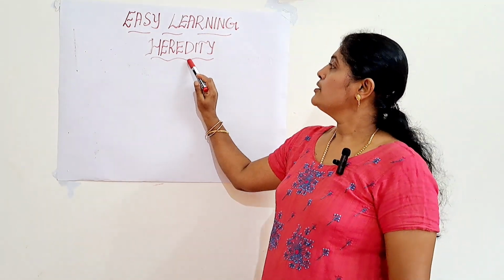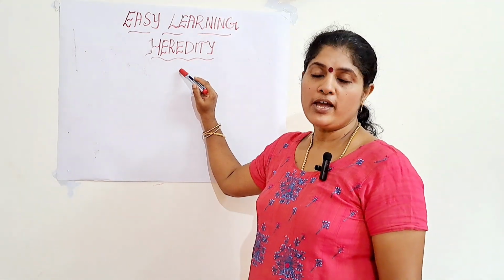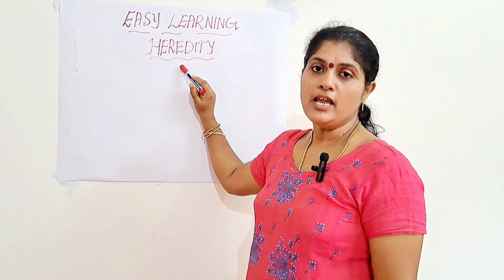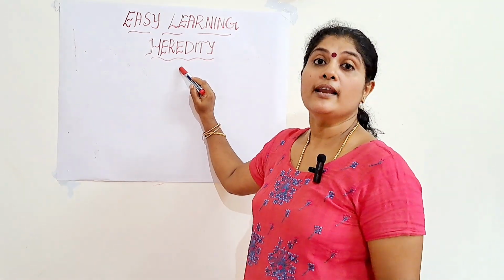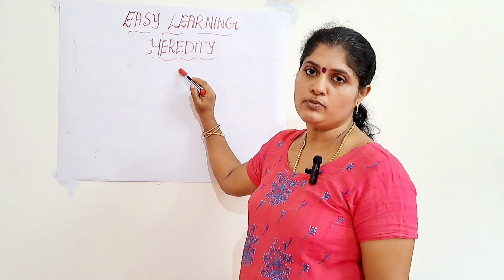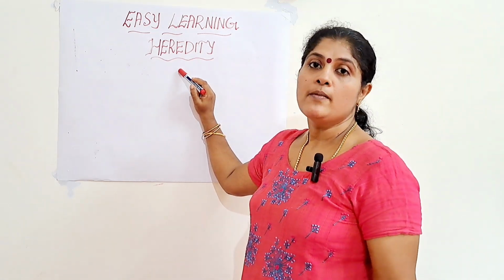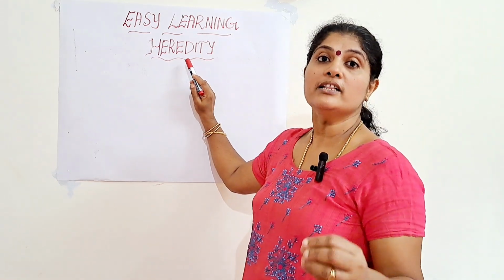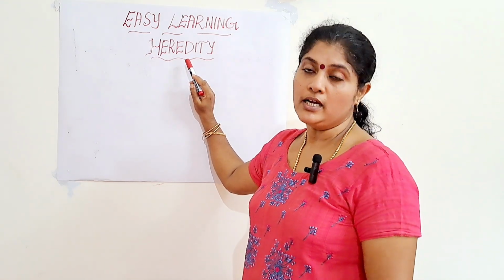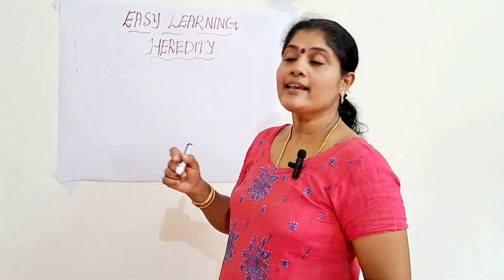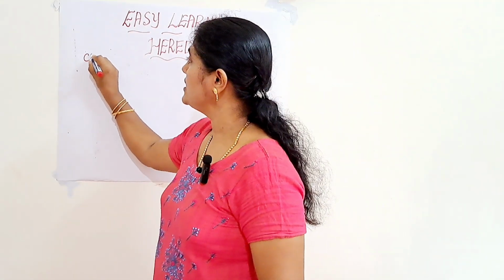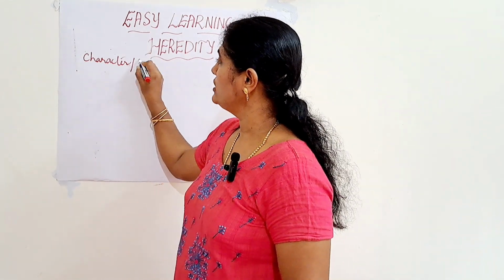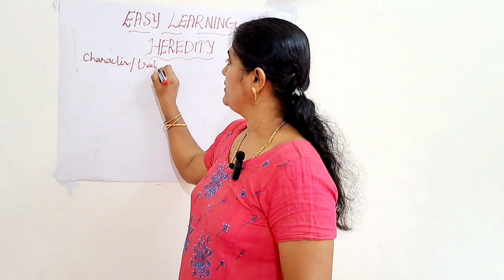Before going to the definition of heredity, there are certain recognizable features in human beings. Maybe the height of the person, the color of the hair, the color of the eyes, the color of the skin. All these recognizable features are known as the character, or otherwise known as the trait.